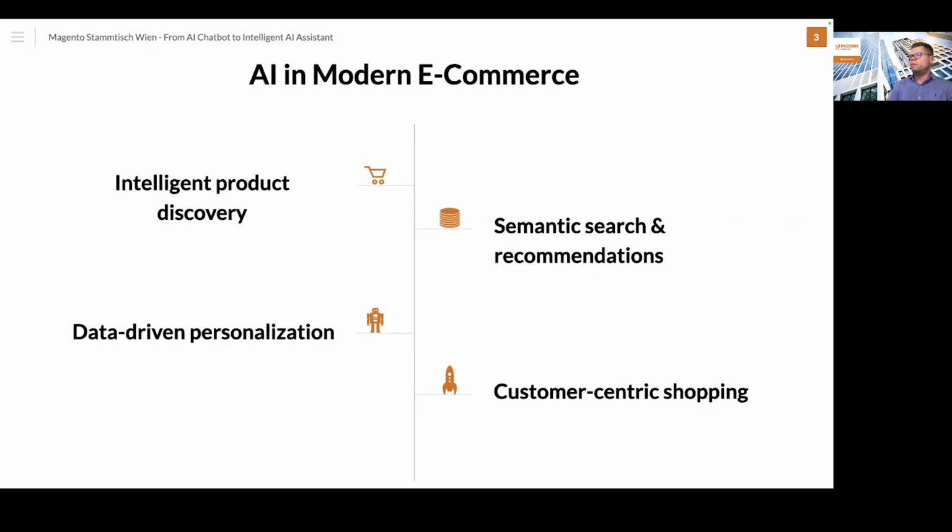And with this, we have a big impact on the customer journey on the front end, because we have personalized product recommendations and also AI-powered customer support, for example an AI assistant. The process is a little bit smoother, and we get a more intuitive and customer-centric shopping experience, which we can provide with the usage of semantic search and also different LLM models.